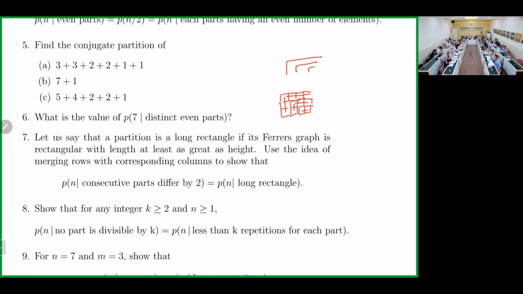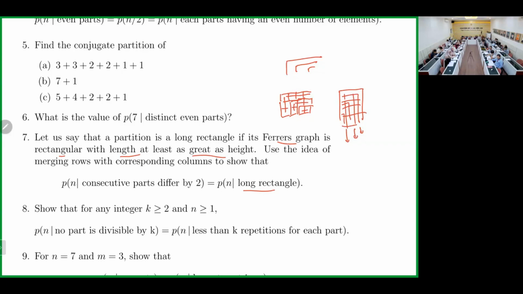Can you imagine? No? For example, when we have the partition, because we have the long rectangle, this is the definition: each part is rectangular with length at least as great as 8. So for example, this will be longer, but it will be the same. So for example, like this, we cut this, we cut this, we cut this, right? So the difference of our sections here and here will be 2.